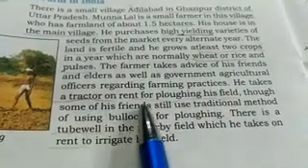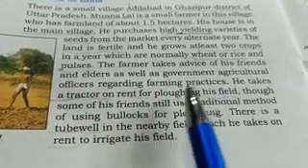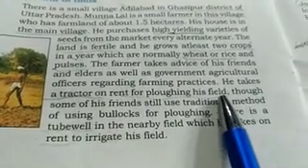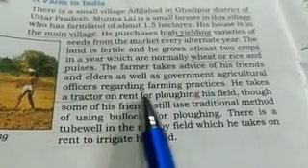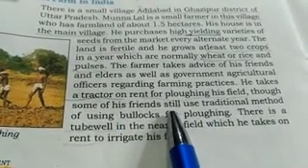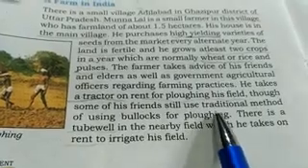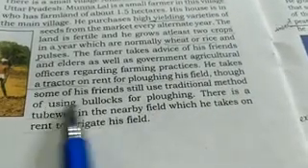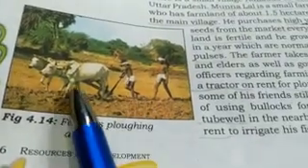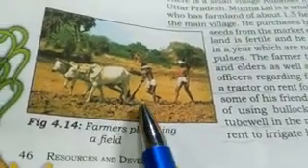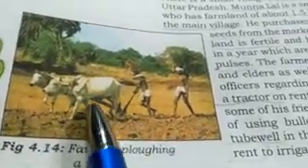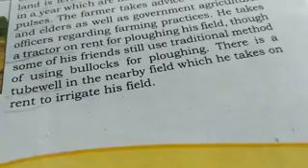He takes a tractor on rent for plowing his field. To plow his field, he takes a tractor on rent. On rent means he doesn't have his own tractor. Though some of his friends still use the traditional method of using bullocks for plowing. And see, this is very common in India. People plow their land with the help of bullocks. So it is manual.